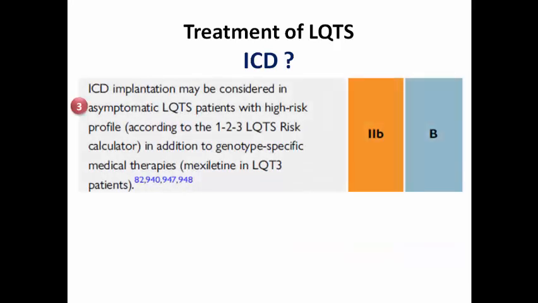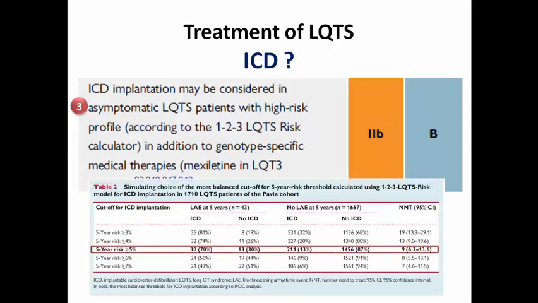We may think of ICD in asymptomatic patients with a high risk profile based on the 1-2-3 risk calculator in addition to the genotype-specific treatment, as if the 5-year risk is more than or equal to 5%, this patient is at risk of sudden cardiac arrest even if he is still asymptomatic.